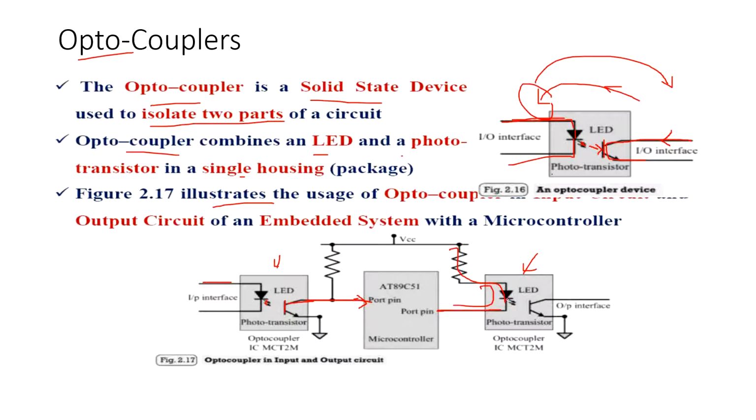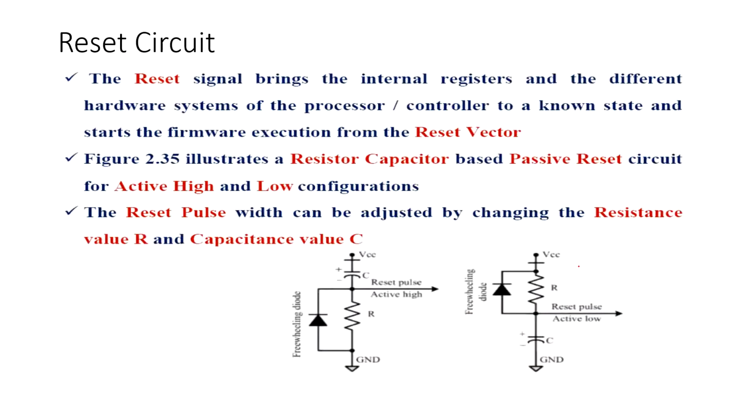When the current starts flowing through this, the LED starts glowing. This LED light will fall on the phototransistor. Now the phototransistor starts operating. Like this, what is the point? The point is that isolation is provided for a microcontroller from the input as well as from the output. So that's why optocouplers are used.